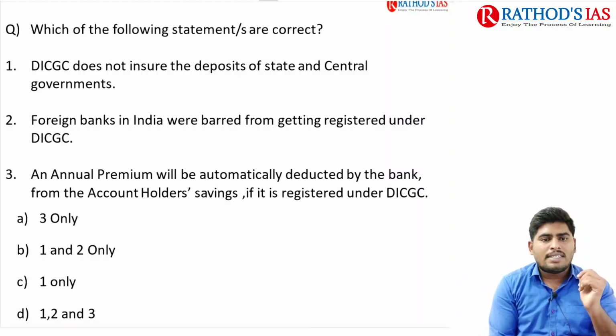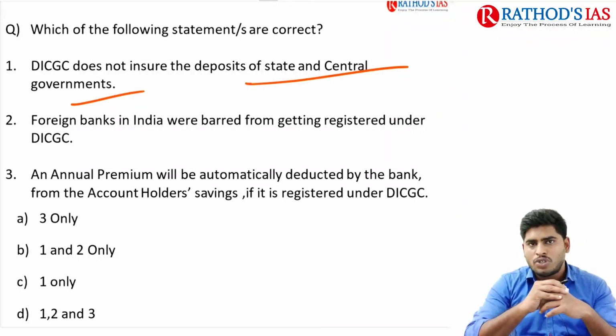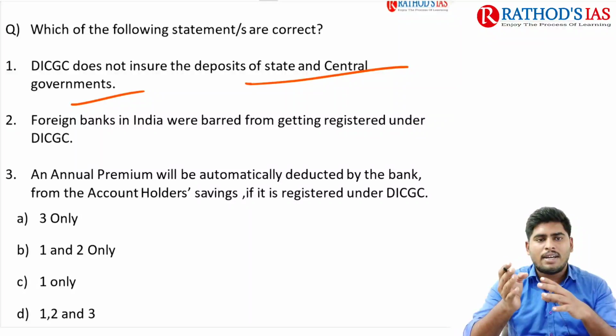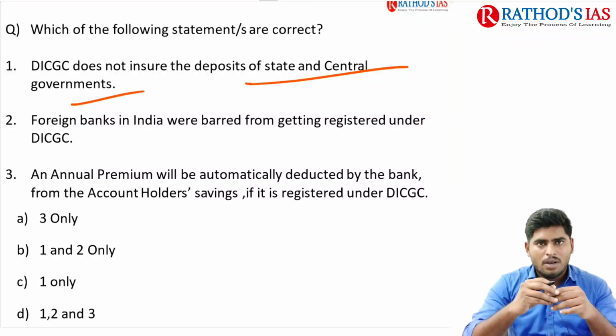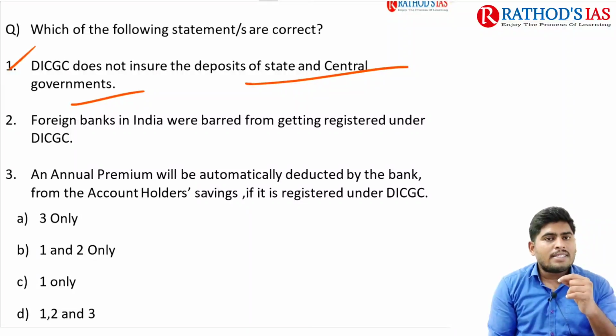Here, see, DICGC does not insure the deposits of state and central governments. Yes, it will not insure these deposits of state government and central government funds. So the first statement is correct. Next, foreign banks in India were barred, were restricted from getting registered under DICGC.